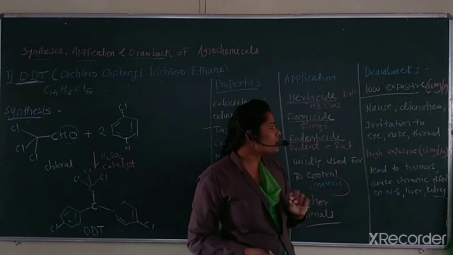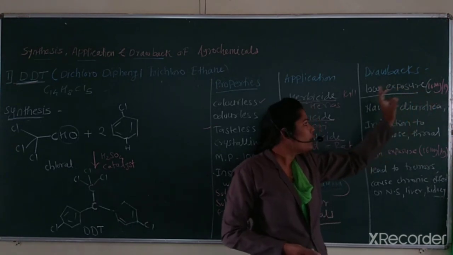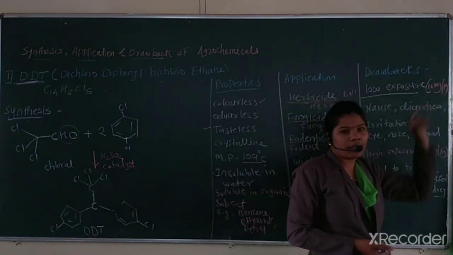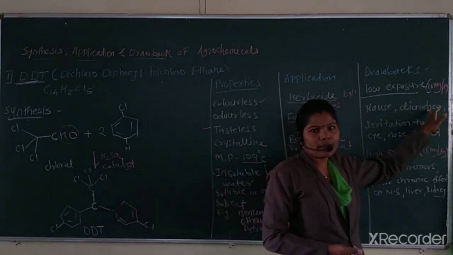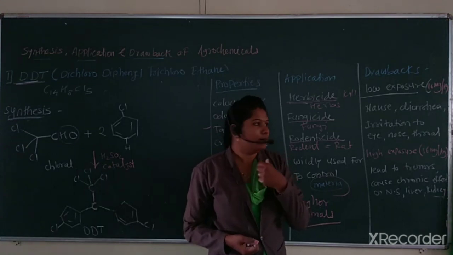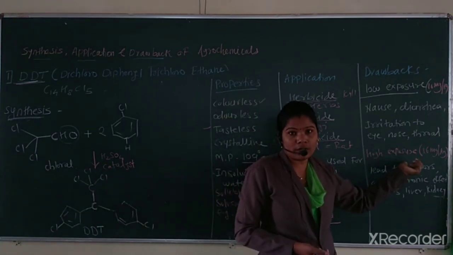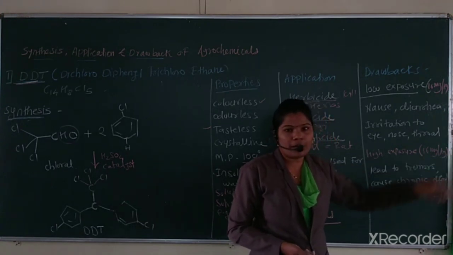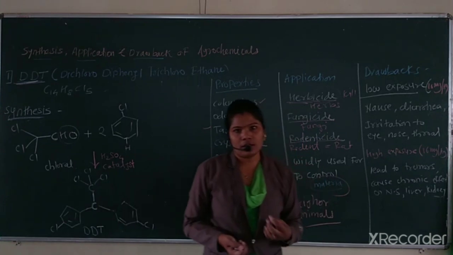It has some drawbacks. First, due to low exposure to DDT, about 10 mg per kg, it causes nausea, diarrhea and also irritation to the eyes, nose and throat. Next, if there is high exposure, about 16 mg per kg, it leads to tremors.